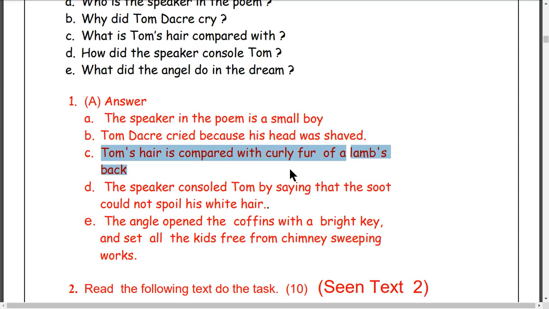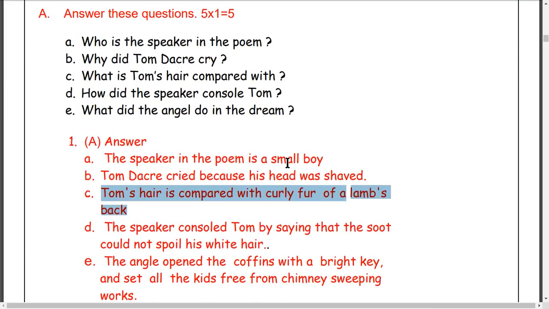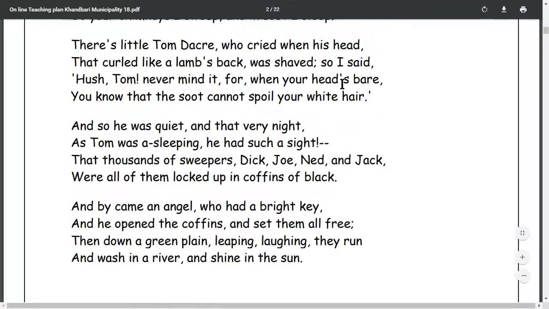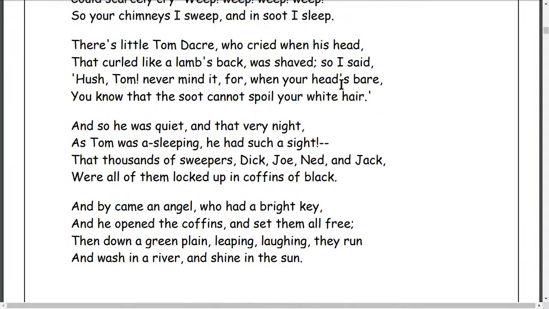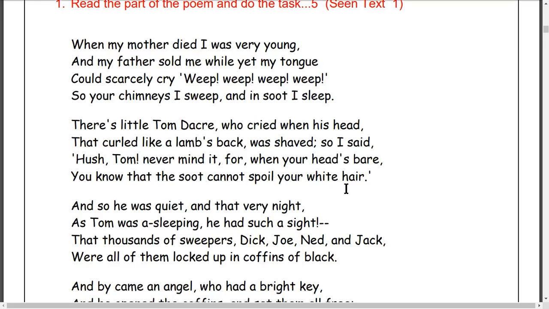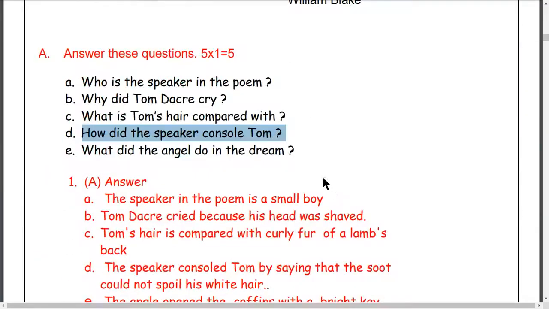Okay, then the speaker consoles. Another question is question number D. How did the speaker console Tom? You can find this question in the poem, and you can also find the answer here very easily. The speaker consoled, yes, was quiet. Yes, and when he was here, that soot cannot spoil. They cried and called like them. He said, Tom, never mind. This is consoling here. Tom, never mind, for when your head is bare, you know that the soot cannot spoil your hair. This is the answer he says here.